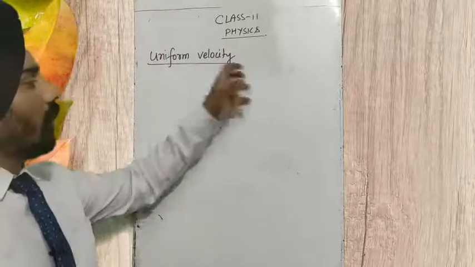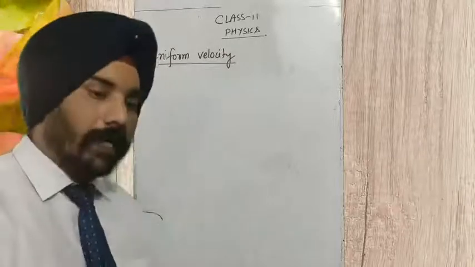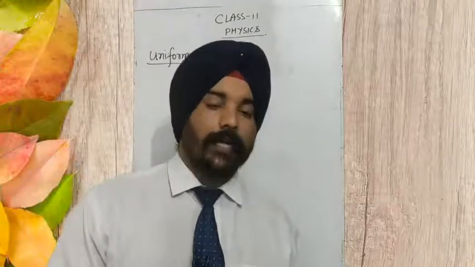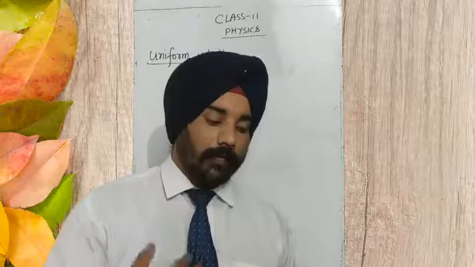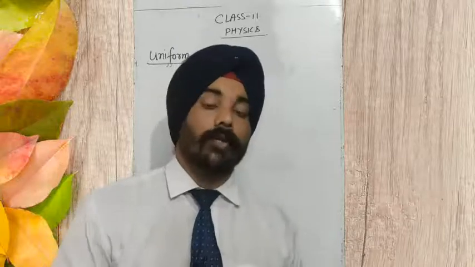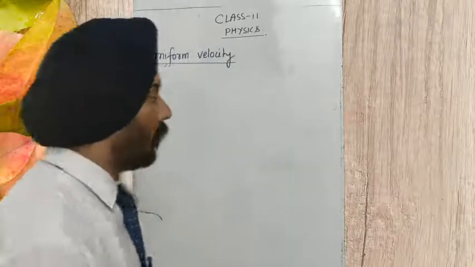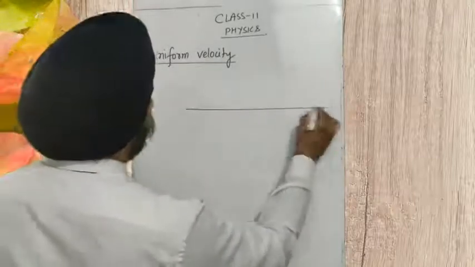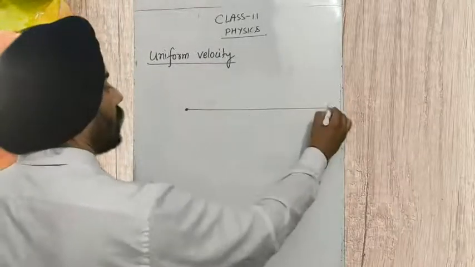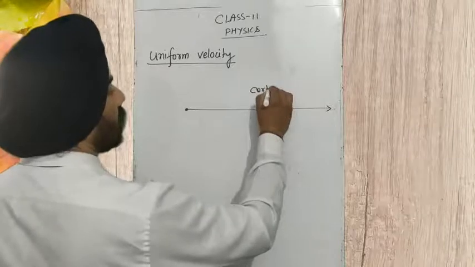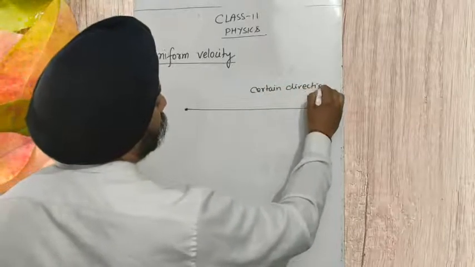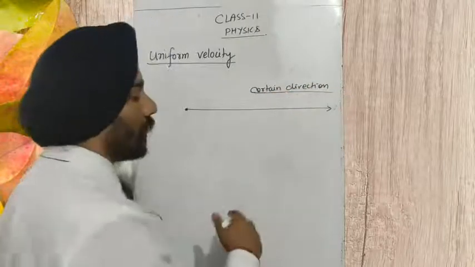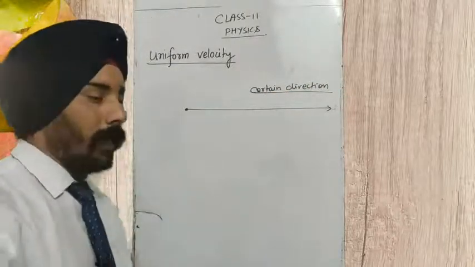Sangeeta is riding a bicycle in a certain direction in a straight line, and she is covering a displacement of 2 meters in every 2 seconds in that certain direction.